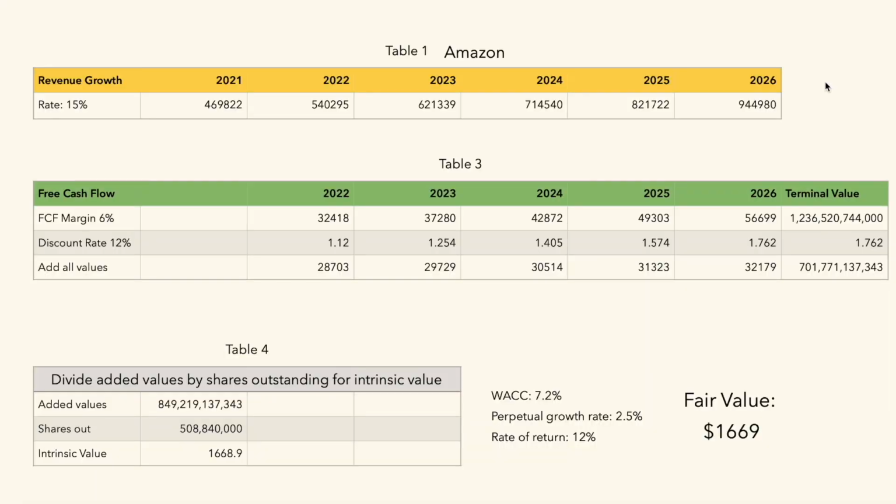So we grow this 15% over the next 5 years to 944.9 billion in revenue by 2026. We had to come up with a free cash flow margin in comparison to the revenue. That margin is just free cash flow divided by revenue. Now you have to excuse me as I'm looking at my paper, but if you take the last 5 years of free cash flow and divide it by revenue, you get 3.6%, 7.4%, 7.7%, 6.7%.